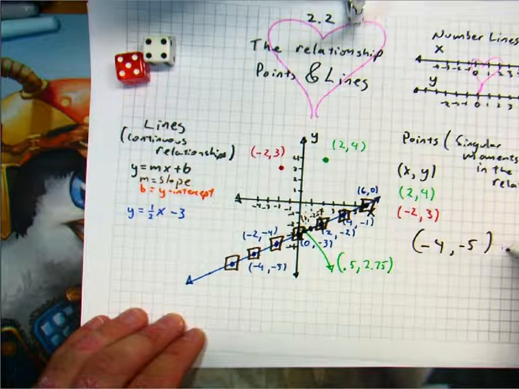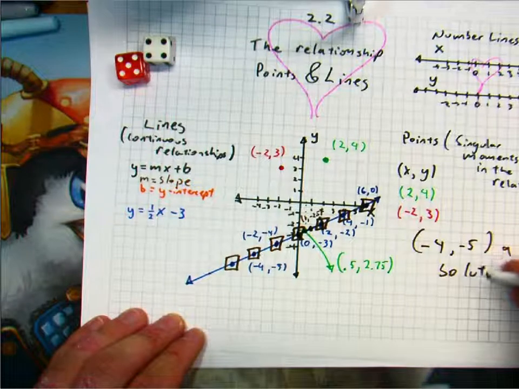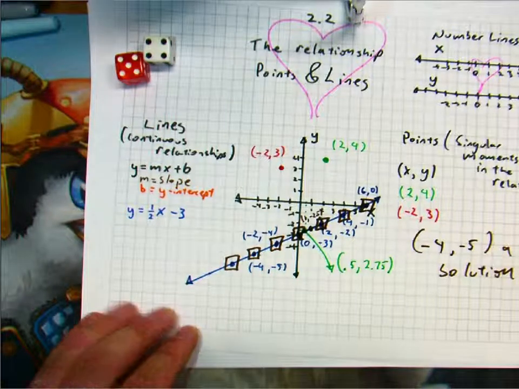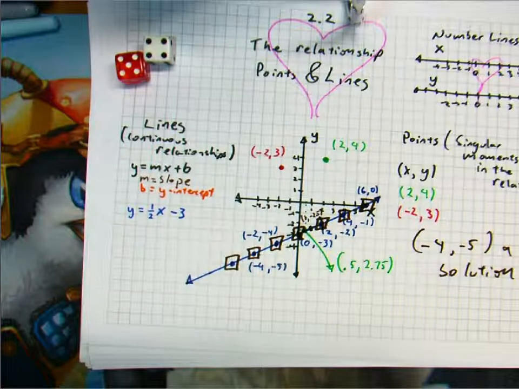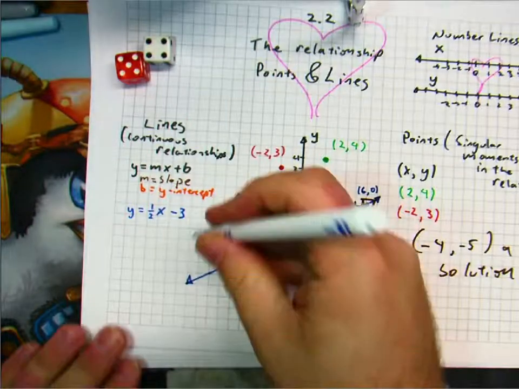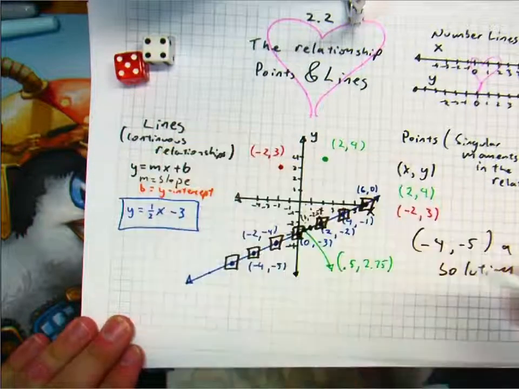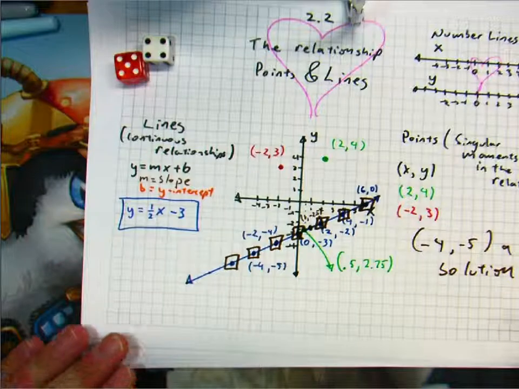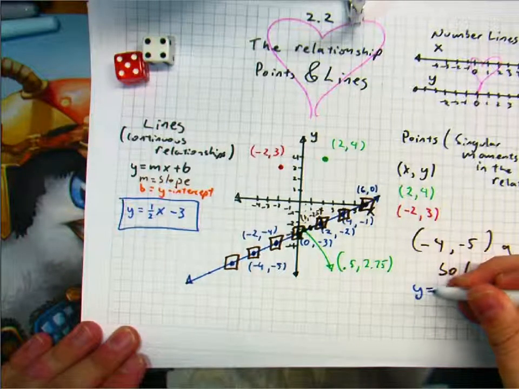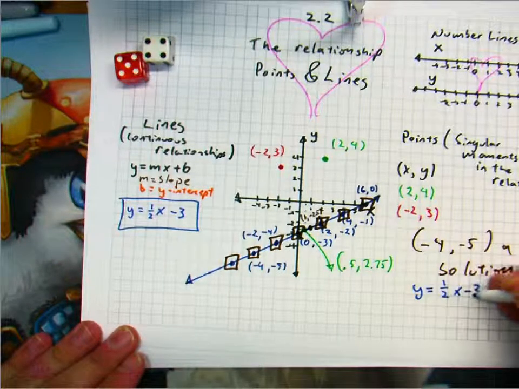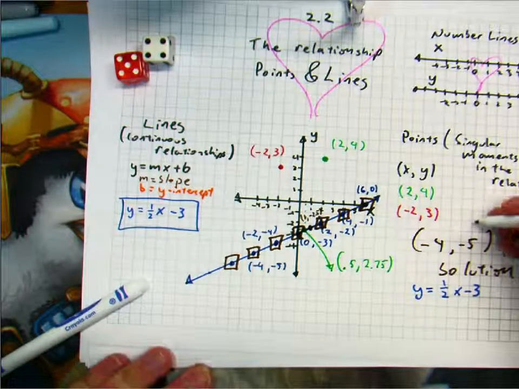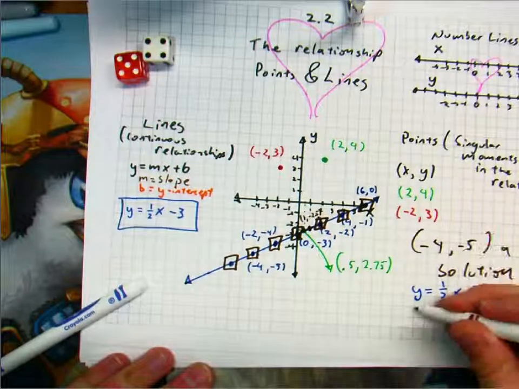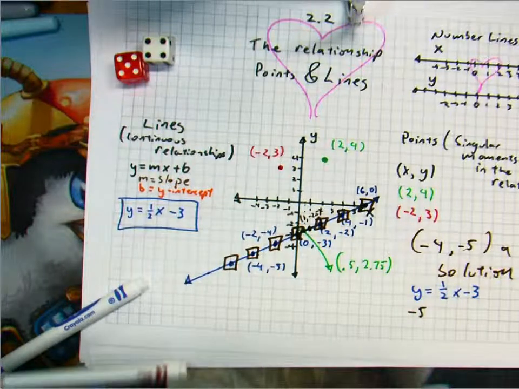Infinite. And so if I were to take this line and ask you, is the point -4, -5 a solution? You can look at the graph and see that yes, it is. But you don't just have to look at the graph. We could look at our original equation over here and see that y equals 1/2 x minus 3. I could plug in my x and y to see if it's true. In this case, my y is -5, so I'll write that where it says y.